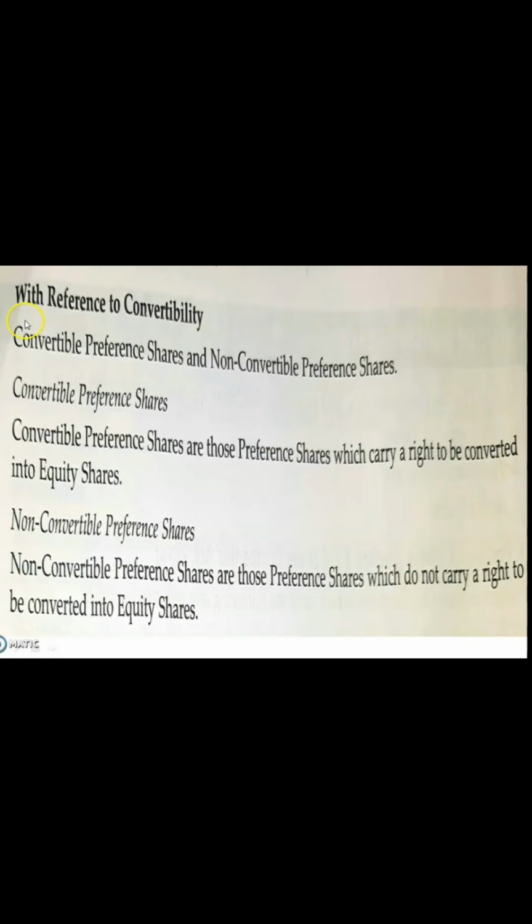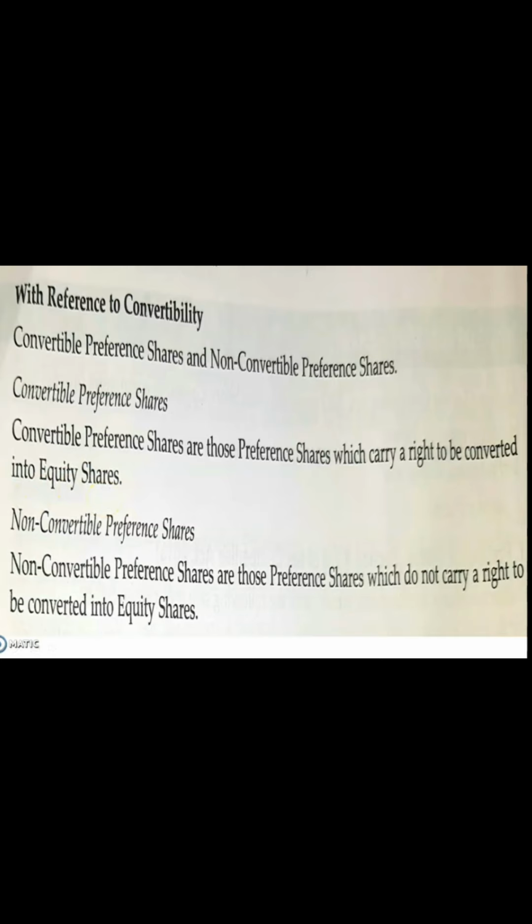Next category of preference shares is with reference to convertibility. There are two types of preference shares: convertible preference shares and non-convertible preference shares. Convertible means what? It will get converted into something else. So these are preference shares which carry a right to be converted into equity shares.